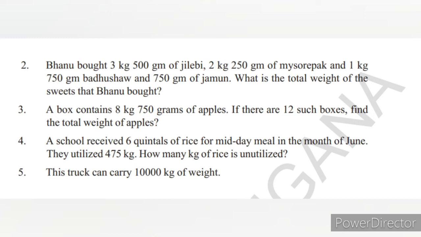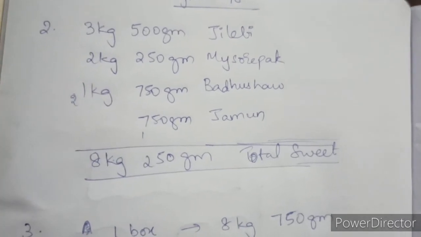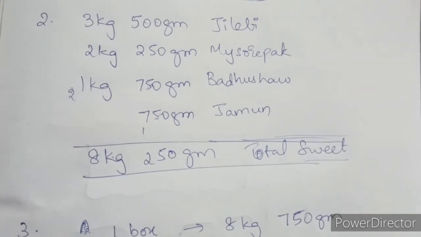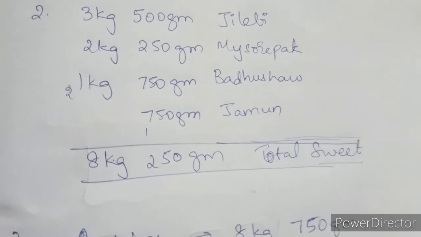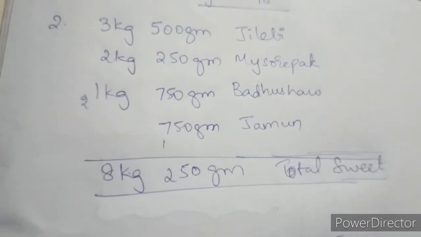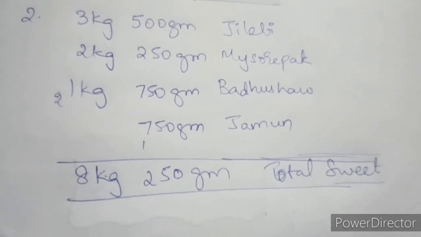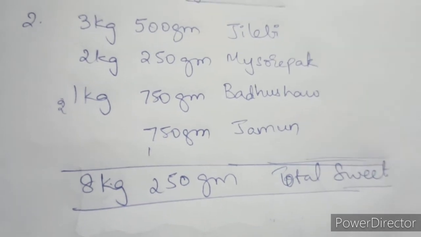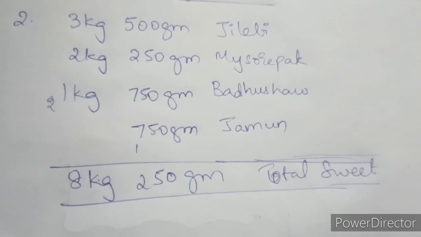If you have confusion, you convert everything into grams and then add. So see here, 3 kgs 500 grams jalebi, 2 kgs 250 grams Mysore pak, 1 kg 750 grams badusha, and 750 grams jamun. Add all these things. See here, I've added. Totally you will be getting 8 kgs 250 grams. That is total sweet. If you are confused to add like this, you convert everything to grams and then add.